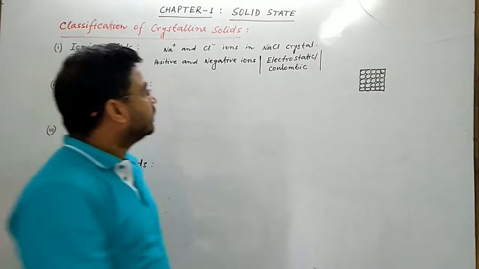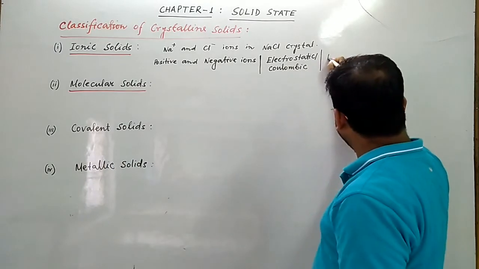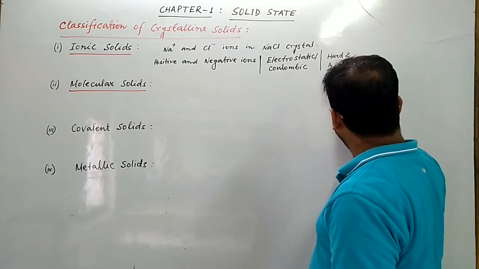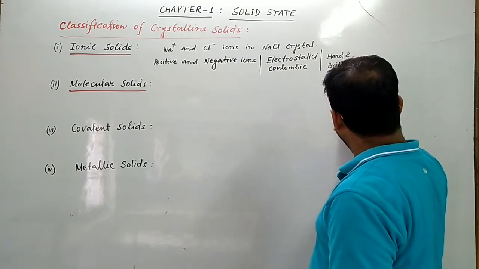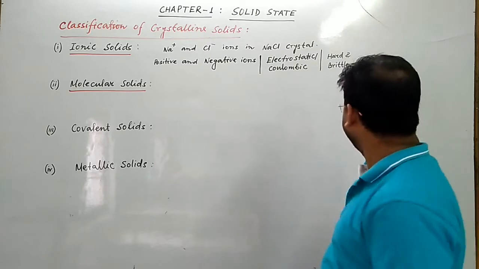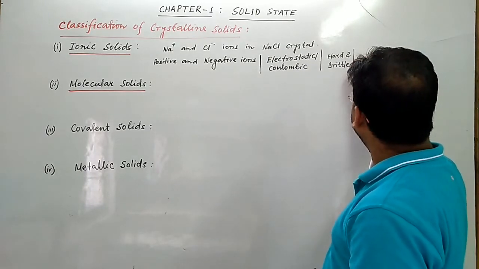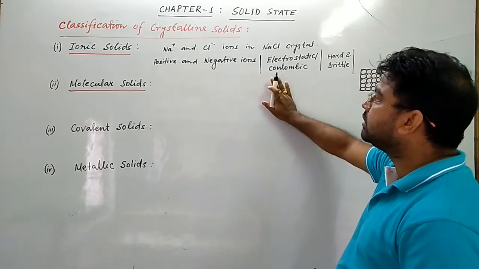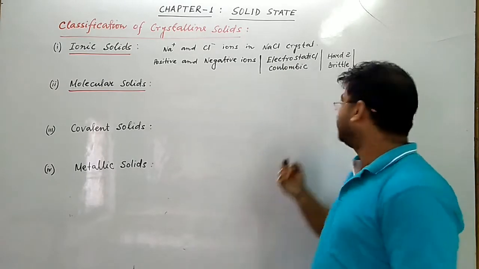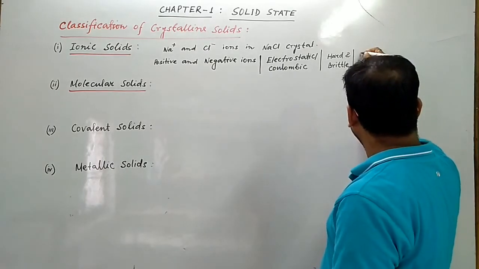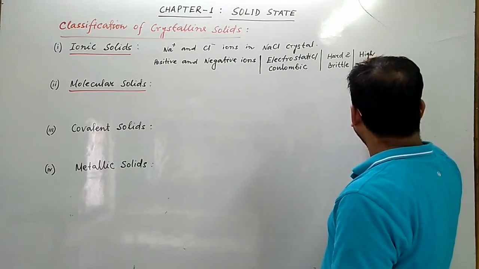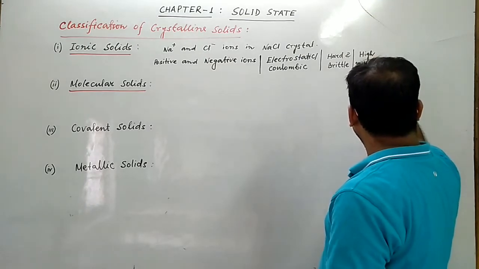They are hard and brittle. Ionic solids are hard and brittle. So some characteristics of ionic solids are they have high melting point and boiling point.